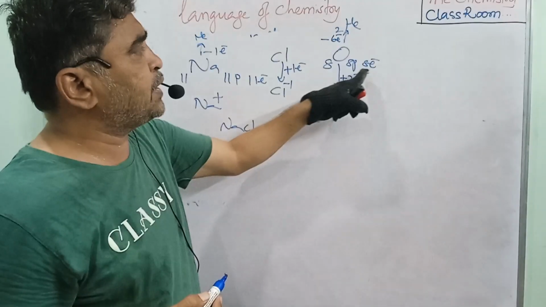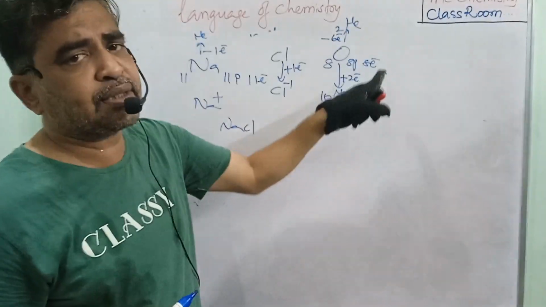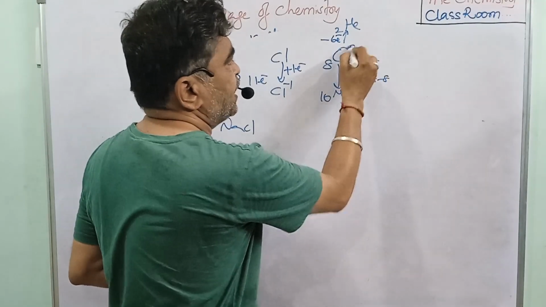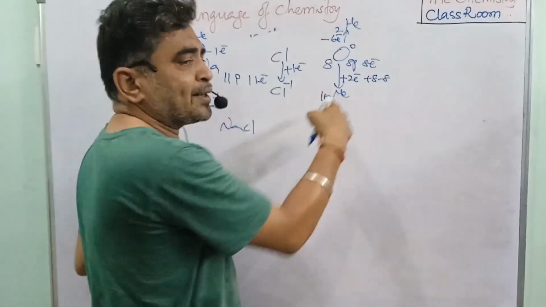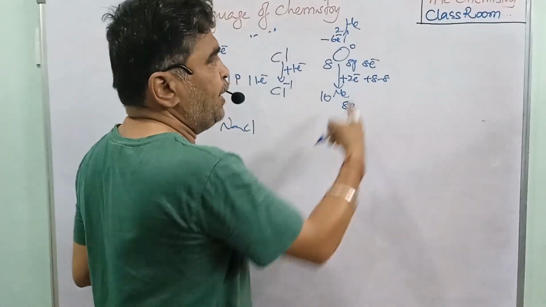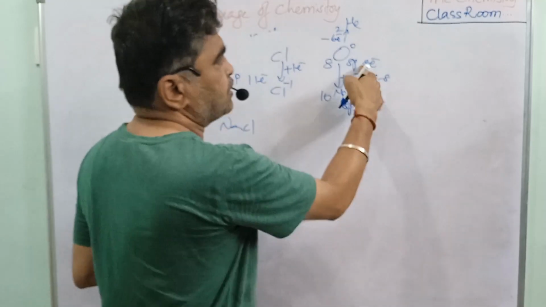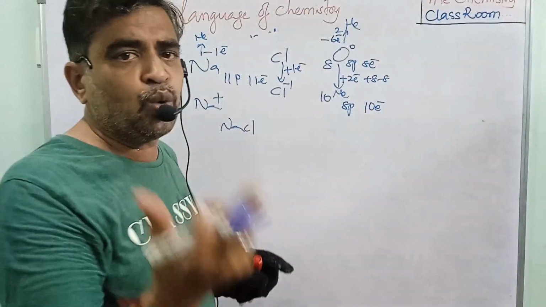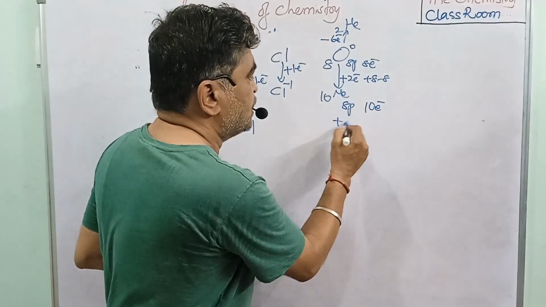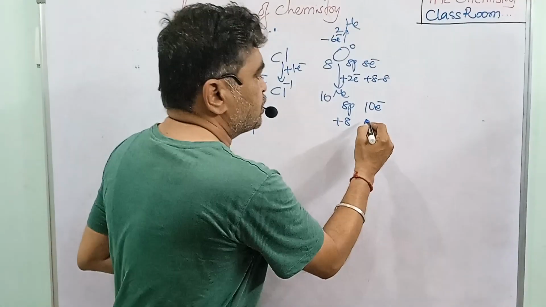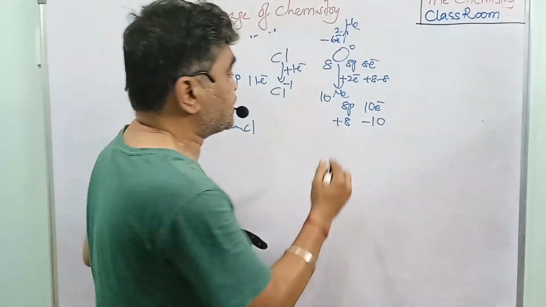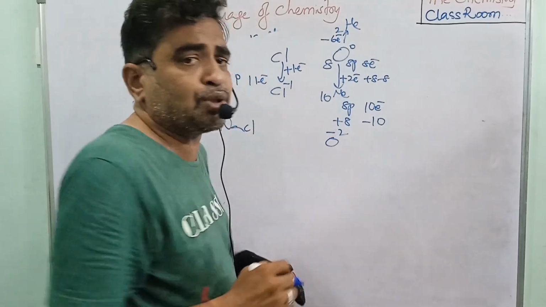So oxygen has atomic number 8, with 8 protons and 8 electrons. The 8 protons mean 8 plus and 8 minus, so it has 0 charge. But when 2 electrons are gained by the oxygen, the 8 protons are the same, but now the electrons are 10. So 8 protons mean 8 plus, 10 electrons mean 10 minus. 2 negative charges are in excess, so oxygen gets minus 2 charge.